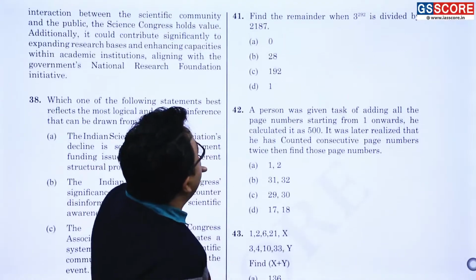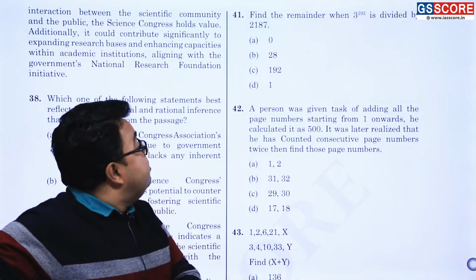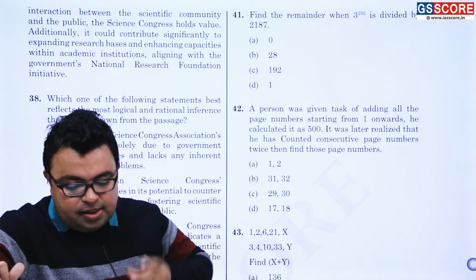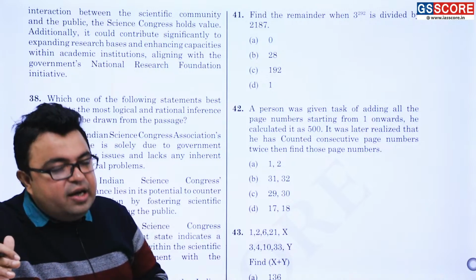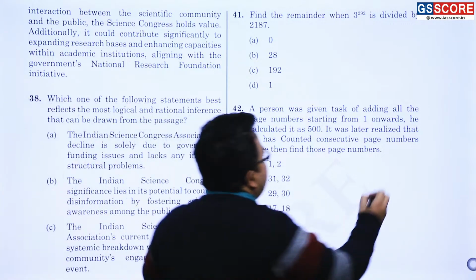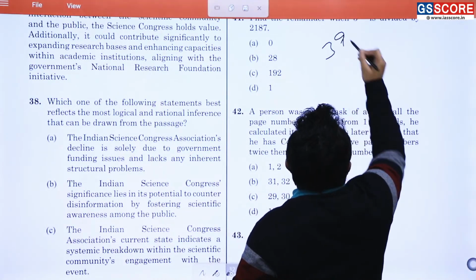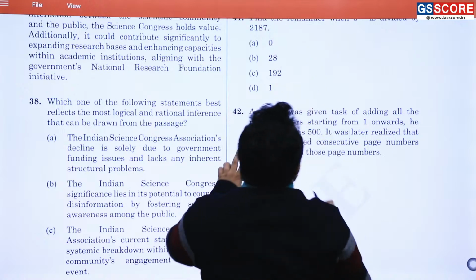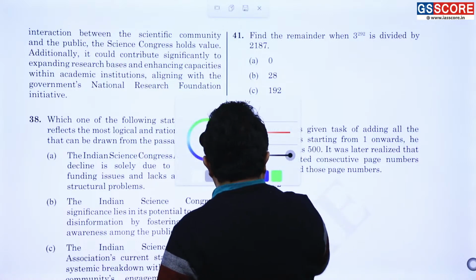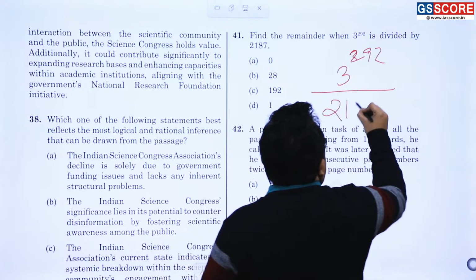41. How to do this type of problem? Remainder theorem has been a special focus of UPSC question setters right from the beginning. Alright, question number 41. Now, please understand. 3 to the power 1 is equal to what? 3 to the power 2 is equal to what? You have to find 3 to the power 292 when divided by 2187.